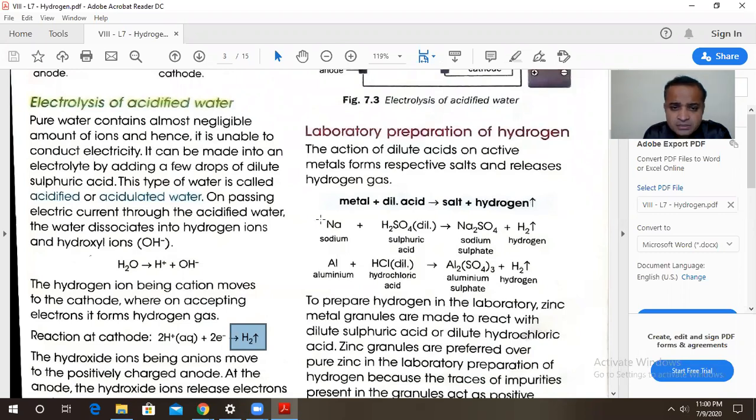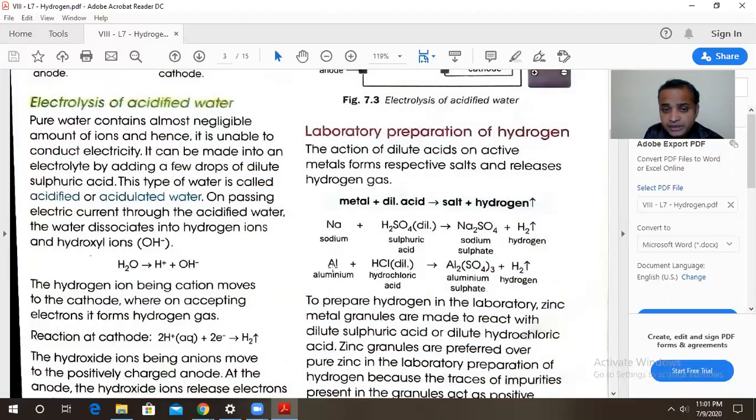Let us see a few examples. Metal is sodium plus dilute sulfuric acid. Formula for sulfuric acid, anyone? H2SO4, very nice. But you are going to take dilute, not concentrated. Okay, sodium metal plus H2SO4 forms the salt Na2SO4, and hydrogen gas is liberated.